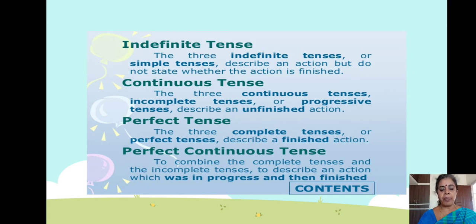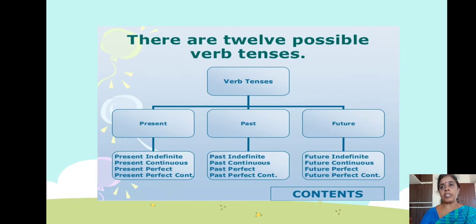So which are the subtypes of tenses? Indefinite tense or simple tense, continuous tense, perfect tense, perfect continuous tense. In this today's session, we'll learn only about present tense and its subtypes. Next slide: there are 12 possible verb tenses. You already learned that it is divided into present, past and future. All the 3 main tenses are divided into 4 subtypes. Now you all learnt, no?